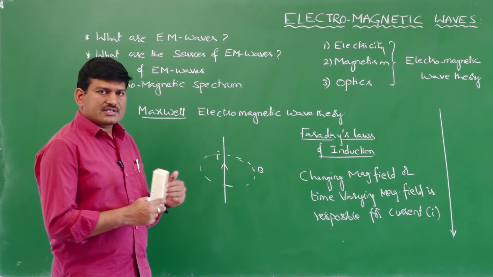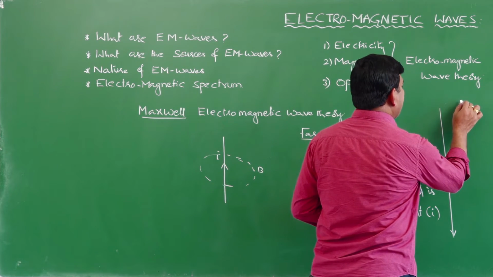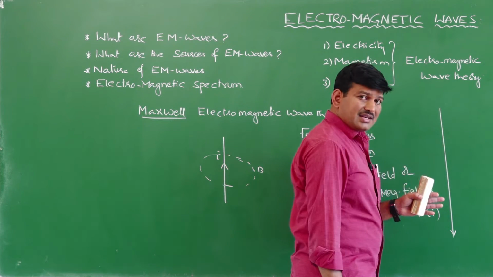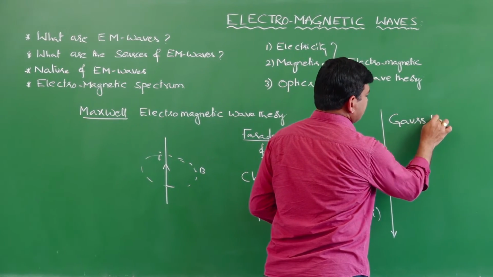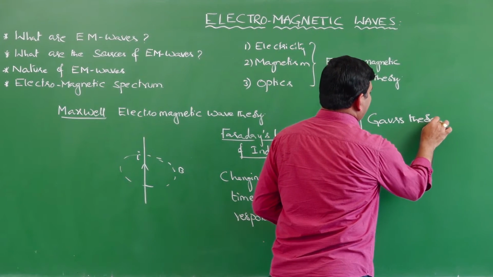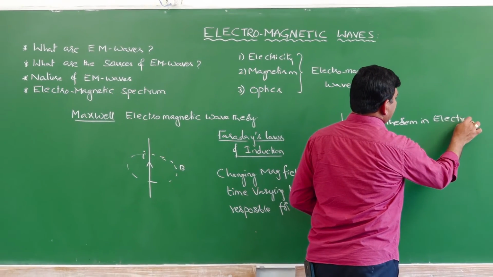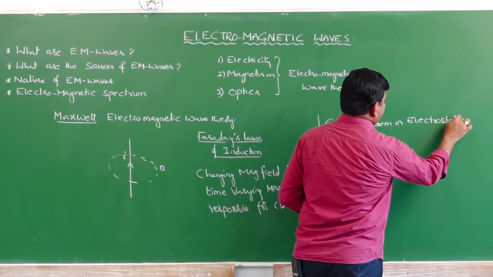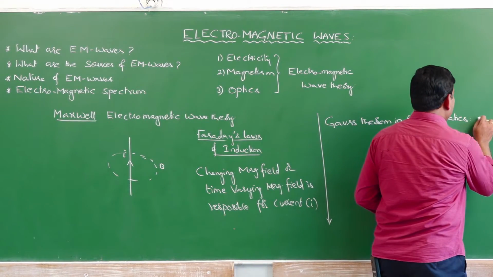So what are those equations? I will write first. The first equation is Gauss theorem in electrostatics. What is this Gauss theorem in electrostatics?